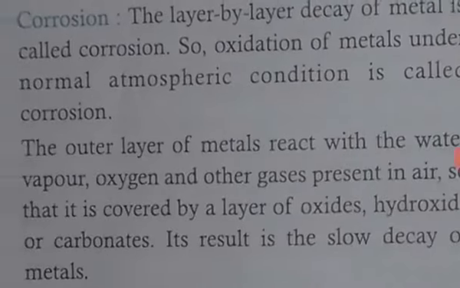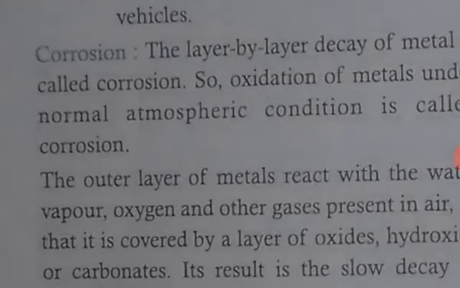And the second topic is corrosion. Corrosion is defined as the wasting of metals layer by layer due to the formation of metal compounds on their surfaces, especially in the presence of moist air. The corrosion of iron is called rusting. Corrosion leads to wastage of metals, thereby causing heavy loss to the nation's economy.